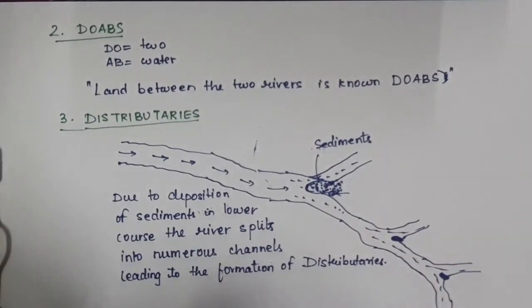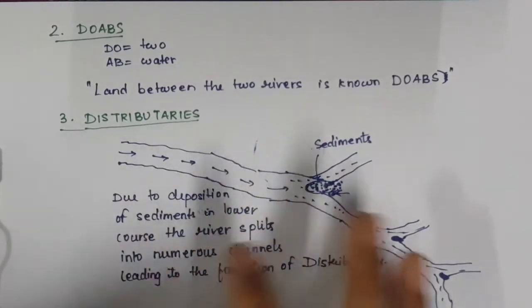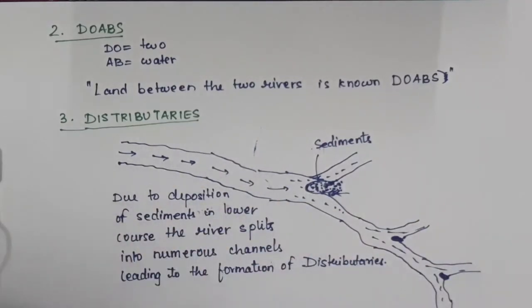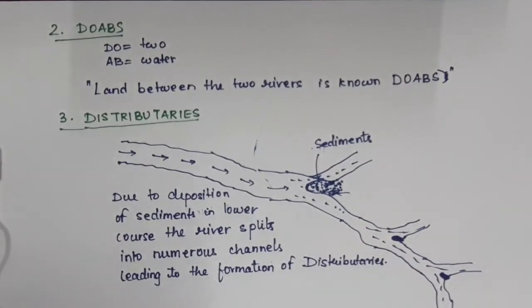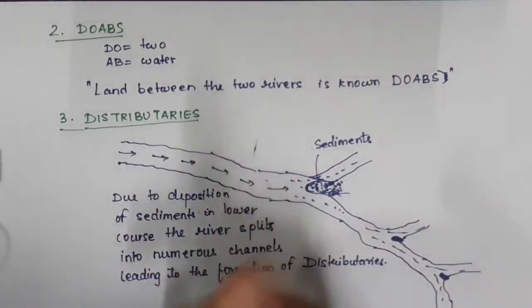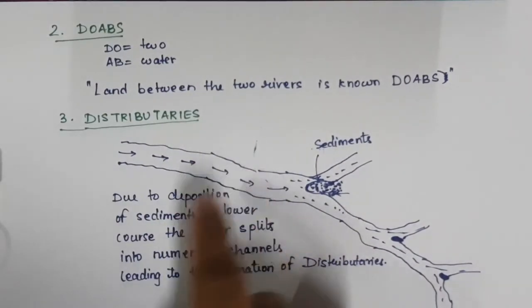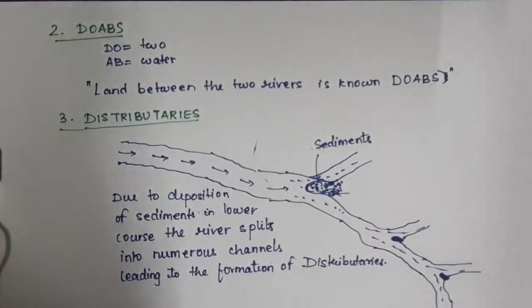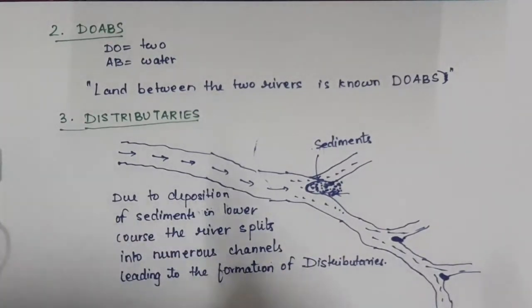I hope you have understood. We are going to meet in the next lecture. Make sure that you read the entire concept and try to understand it. I hope you have understood the concept of distributaries, Doabs, and riverine island. We'll meet in the next lecture. Make sure that you read the text and see the video until you understand each and every concept. Thank you so much.